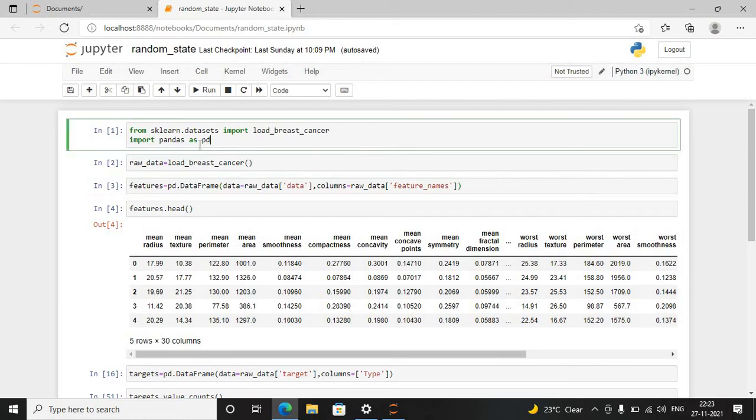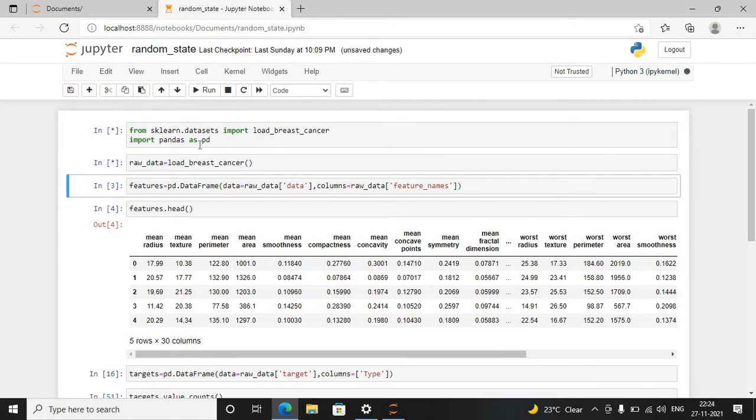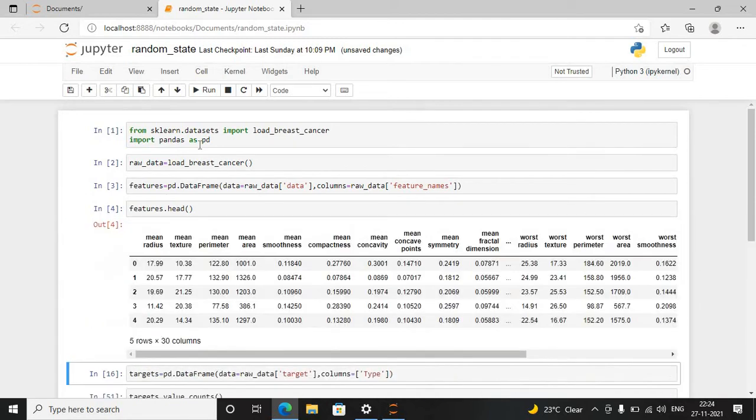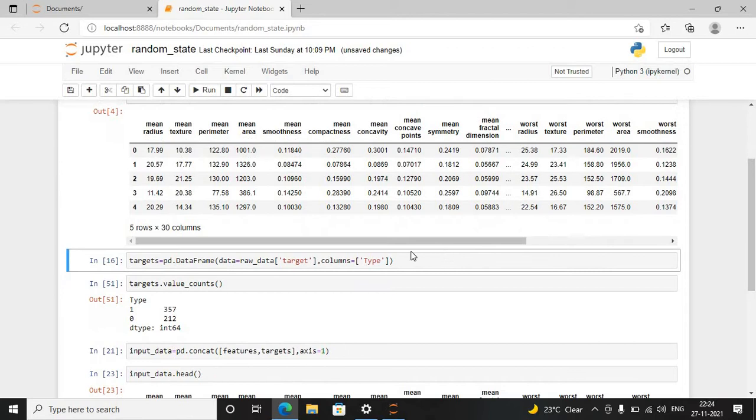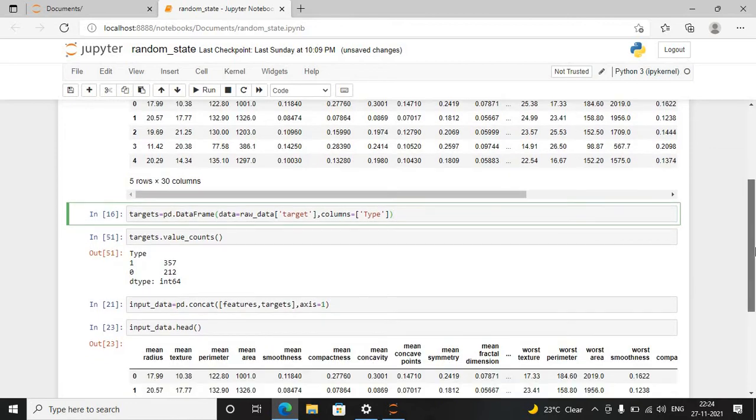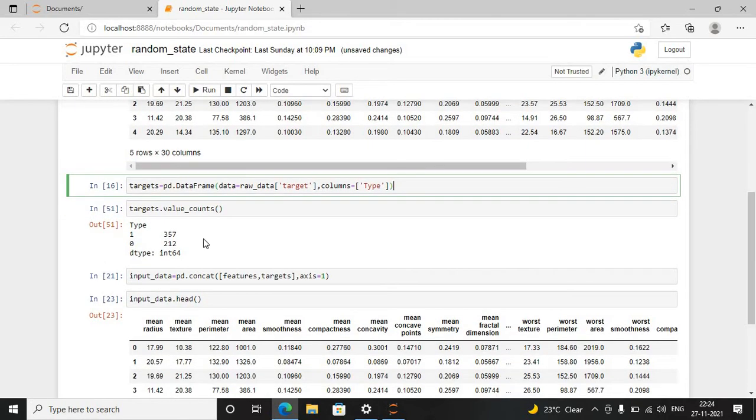features. So let me run this. I'm going to print the first 5 rows of the features here. We can see that the features data frame has parameters of each cell image, like mean radius, mean smoothness, like this. So now we have a features data frame. Then we have to load the target data frame, which will contain whether these cells are benign or malignant.